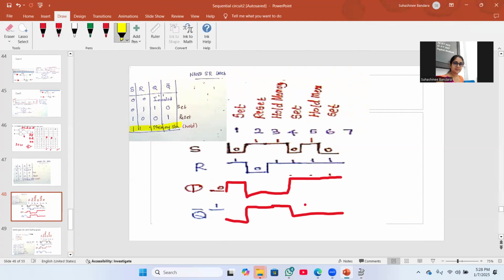One I took as memory. So if we have one, it means holding memory, the previous memory is being called. One calling the previous memory. Again here calling the previous memory.